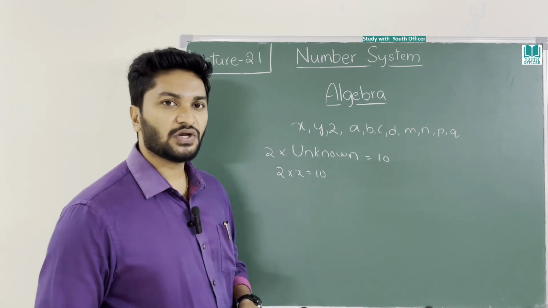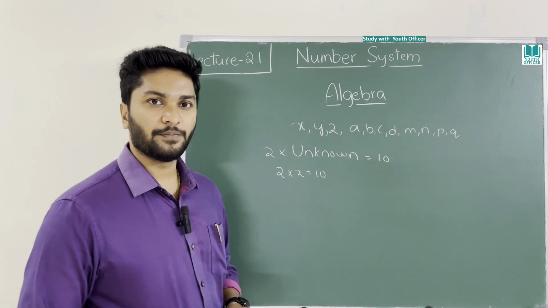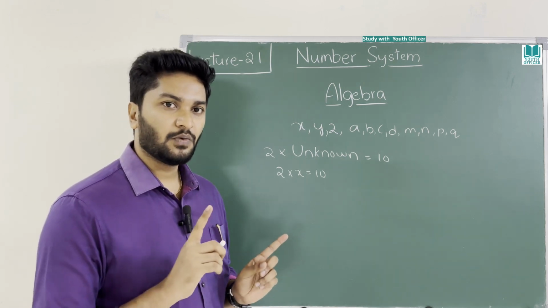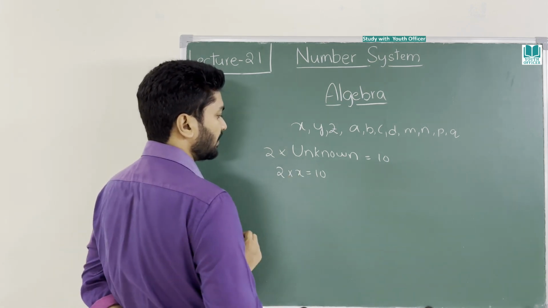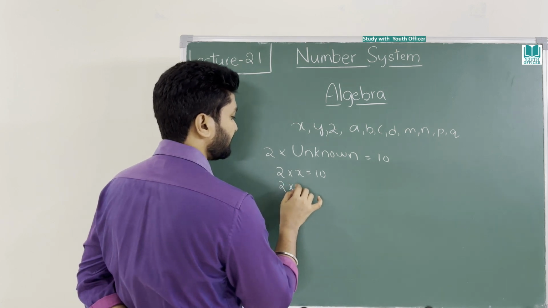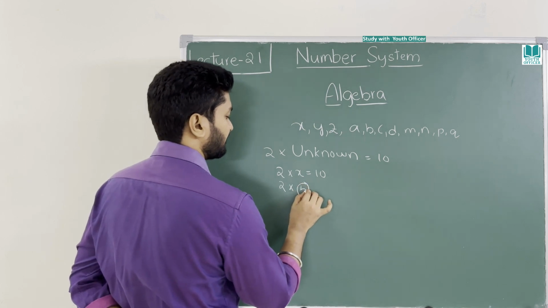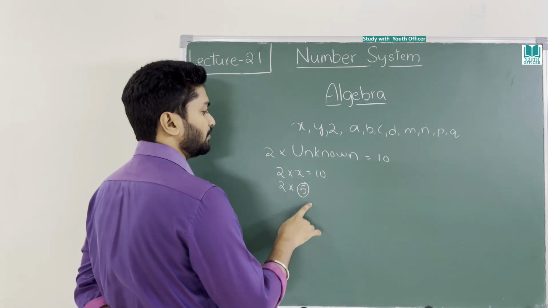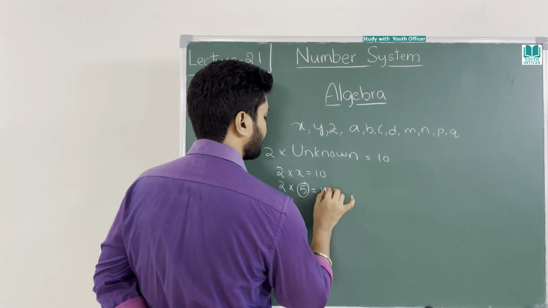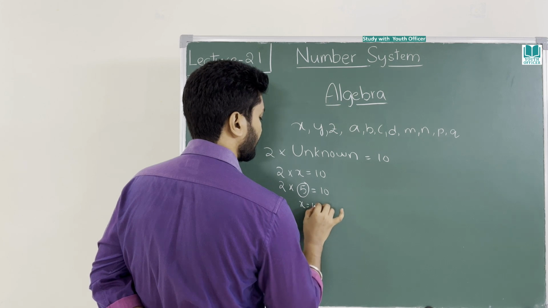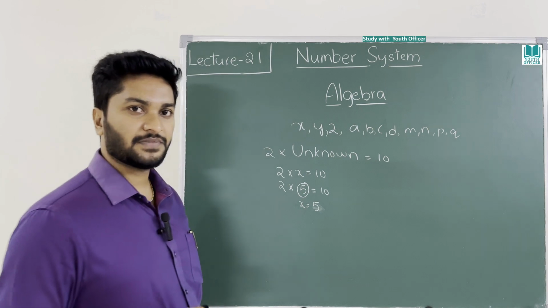What is this x? Who exactly defines the x? x is defined based on your requirement. Again, it is subjective, from sum to sum. Now, what is the x value here? 2 into something should give you 10. 2 into something which will give you 10 is 5. 2 into 5, no other value will give you 10. So x is equal to 10... sorry, 5, right? x is 5.